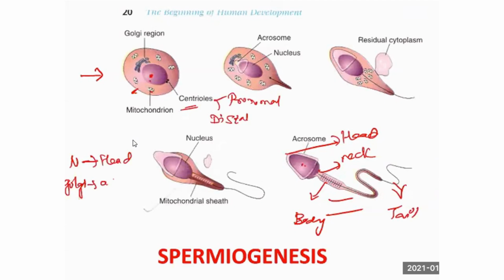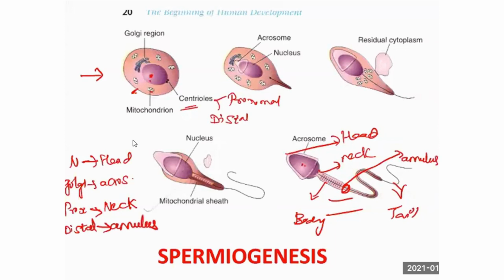The proximal centriole lies at the neck. The distal centriole lies at this region, which is called the annulus. The distal centriole forms the annulus. What has been missing now? Tail and body.